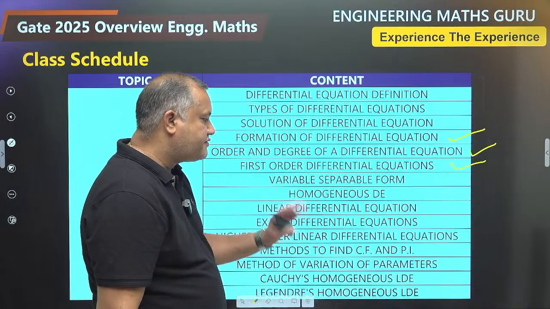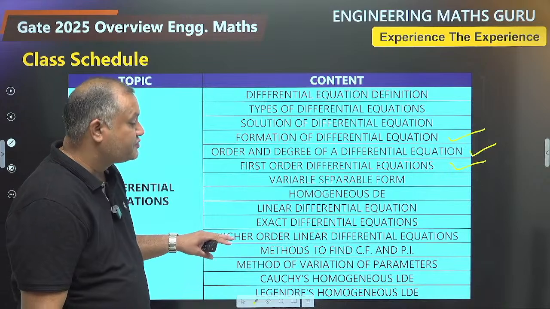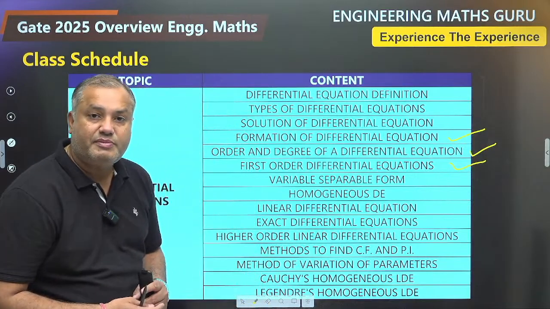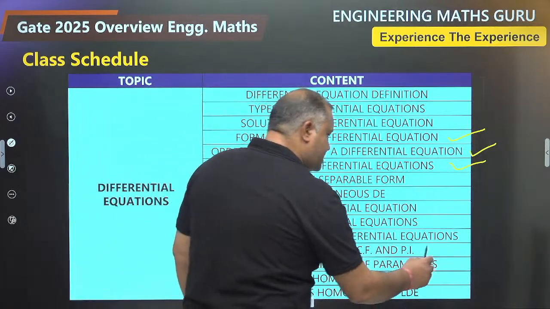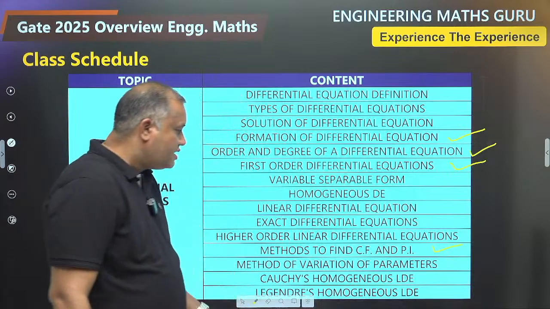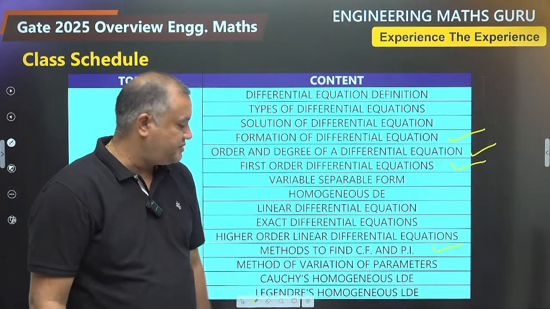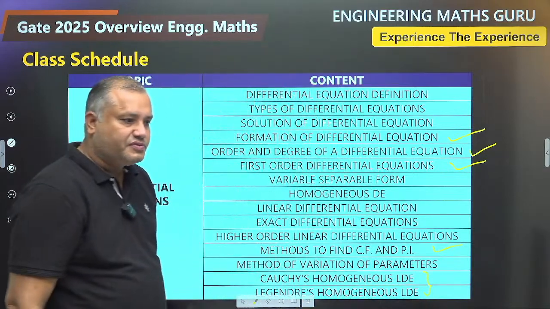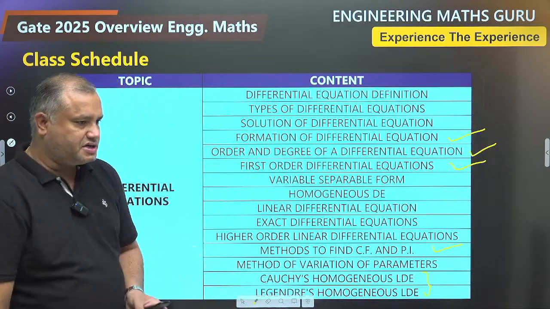Higher order linear differential equations will have the solution of the type CF plus PI. CF stands for complementary function, PI stands for particular integral. We will learn methods to find CF and PI. One method is 6 basic cases, another method is variation of parameters. Then variable coefficient linear differential equation, Cauchy's form and Legendre's form.